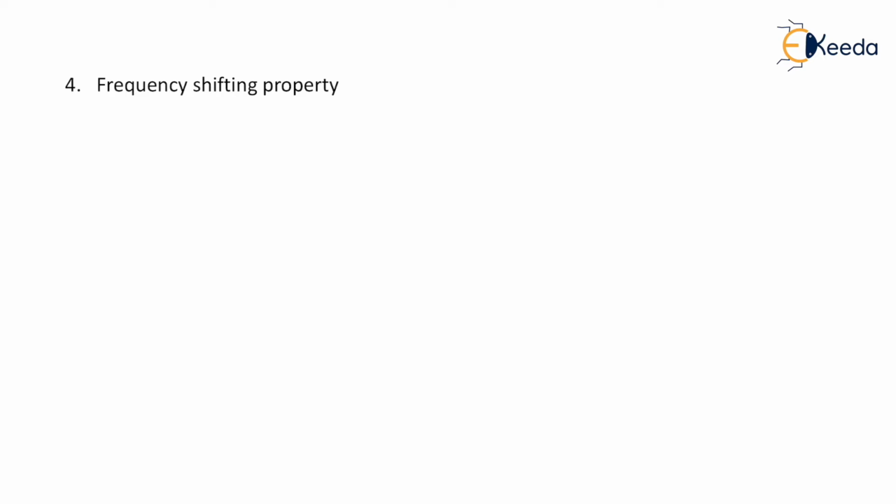Now we'll see another important property called the frequency shifting property. You should understand that when we say a frequency shift, it means the imaginary part of s. We know that s is a complex number which is given as sigma plus j omega, out of which sigma is the real part and omega is the imaginary part. Omega is a frequency, so we say that frequency is nothing but the imaginary part of s. So when I'm talking about a frequency shift, I'm not going to shift by s, but I'm going to shift by j omega.